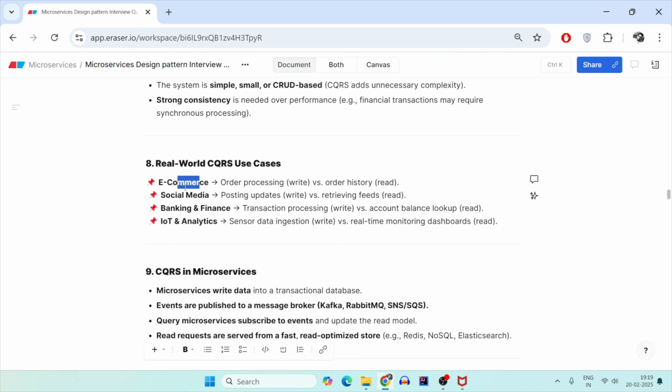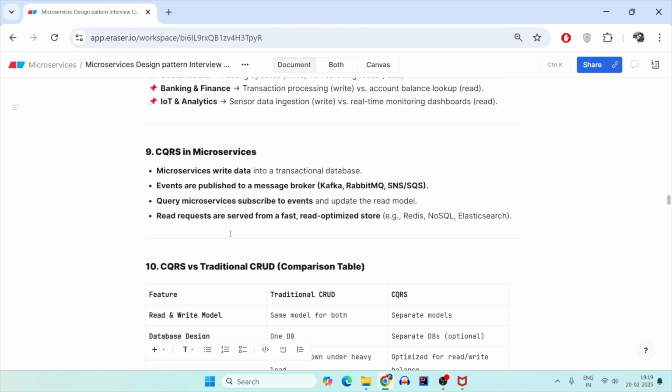Social media is also a very good place for CQRS implementation. Reason being, when you go to Instagram, you see multiple posts. So you retrieve feeds, that is a read operation. But you write a post or update your daily status very rarely. You do it once a day. So retrieval of the feeds is a continuous process, while write is only once a day. And this is a very good example for CQRS. Similarly, we have multiple reasons when we can use it.